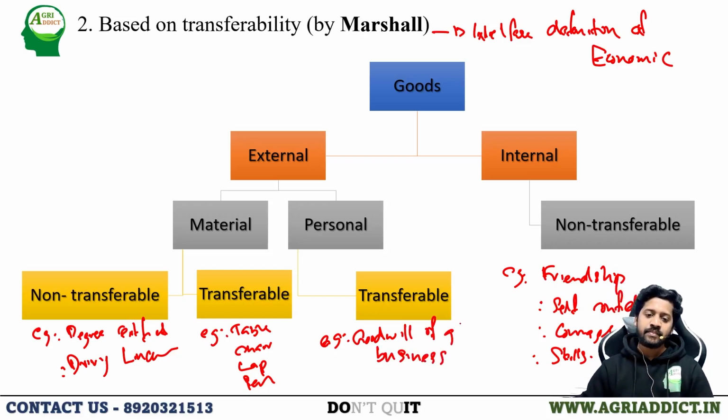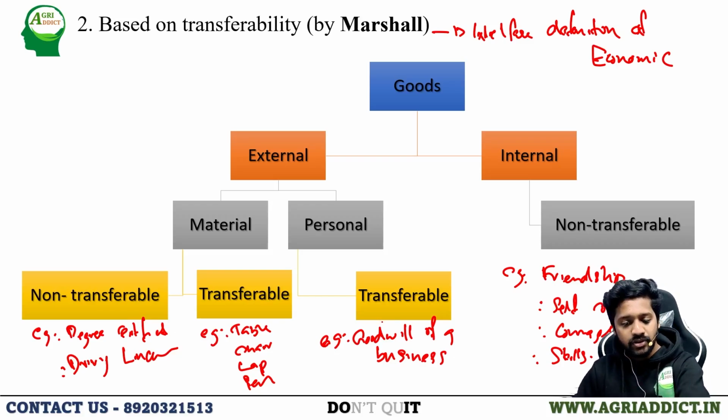If I am starting a business, through my services and through my reputation and product, I have acquired the confidence of the consumers. So even if I transfer the ownership of the company, the same product will be sold by the other owner, right? But the reputation as well as the trust that I have gained through my business can be transferred to another person. So it is an external but personal and transferable good. So this is the basic classification of goods based on transferability according to Marshall. I hope you got the concepts.